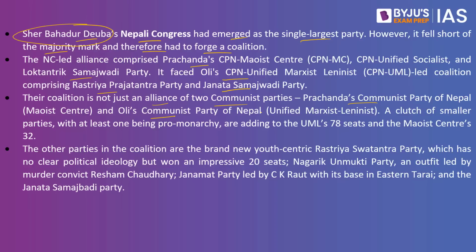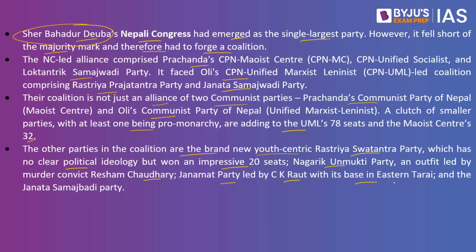A clutch of smaller parties, with at least one being pro-monarchy, are adding to UML's 78 seats and the Maoist Centre's 32. The other parties in the coalition are the brand new youth-centric Rashtriya Swatantra Party, which has no clear political ideology but won an impressive 20 seats; Nagarik Unmukhi Party, an outfit led by murder convict Resham Chaudhary; Janmat Party led by C.K. Raut with its base in Eastern Terai; as well as Janata Samajwadi Party.